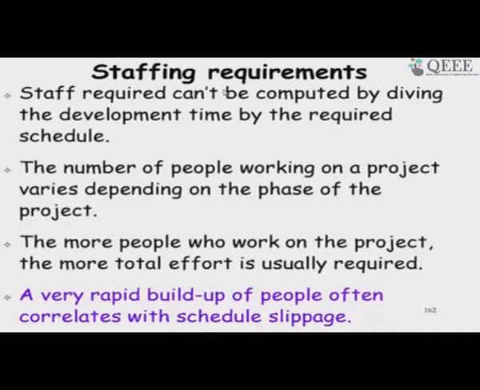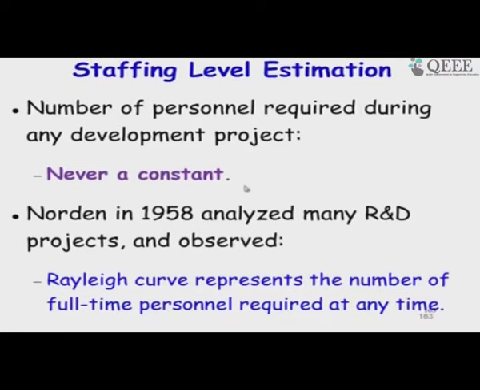So, the staffing requirement, let us look at some very basic ideas here. Once we identify that the effort is 100 person months, what is the manpower that we deploy? Is it that we get 10 or 20 people and just start the project, or is it that we need to add persons slowly and build up the team? One thing that had become clear was from Norden, in a very old result from 1958, 60 years back.